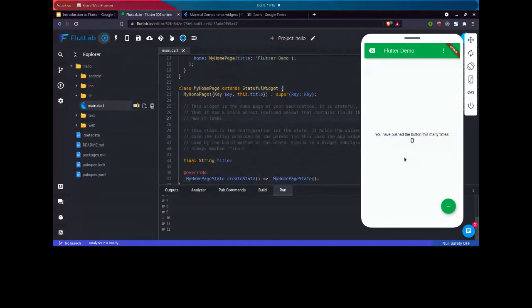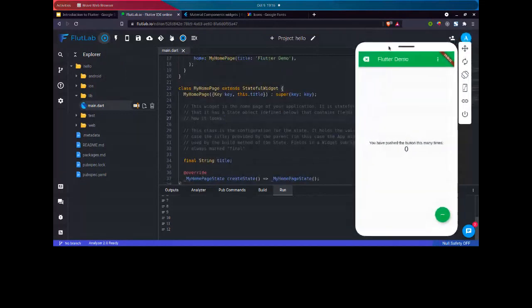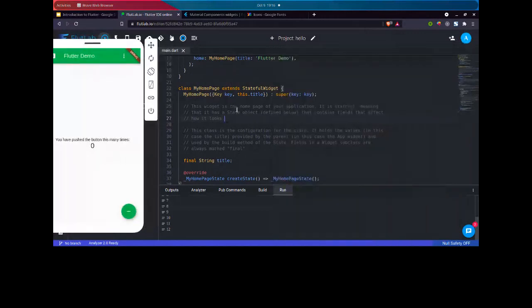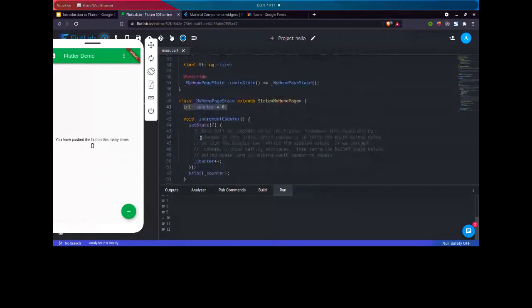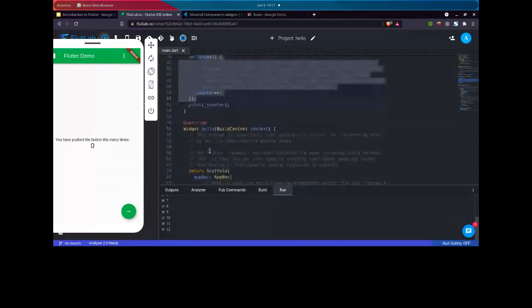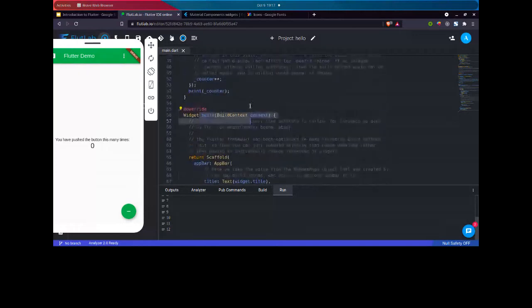Let me go through the comment here. The widget in the home page of your application is stateful, meaning that it has a state object. This object contains fields that affect how it looks. Here is our state object, and it's currently tracking our counter variable. So whenever our counter variable changes and we have a setState function, it reruns this build method. Whenever our value changes, this build method is called again.